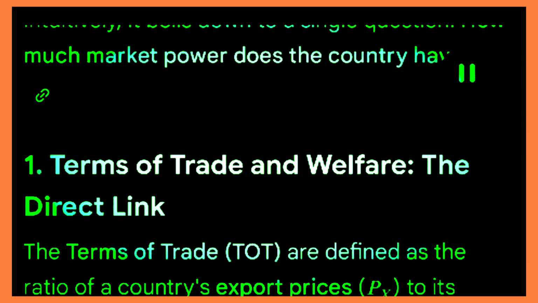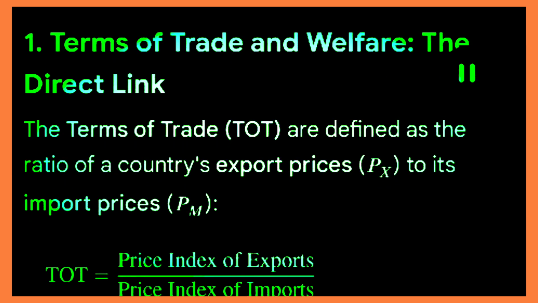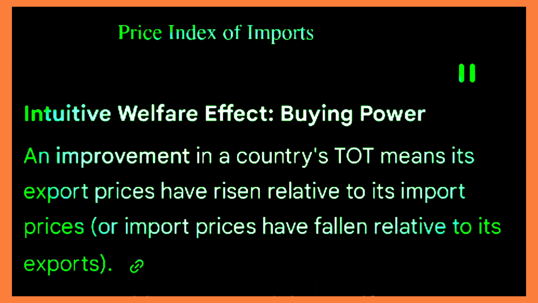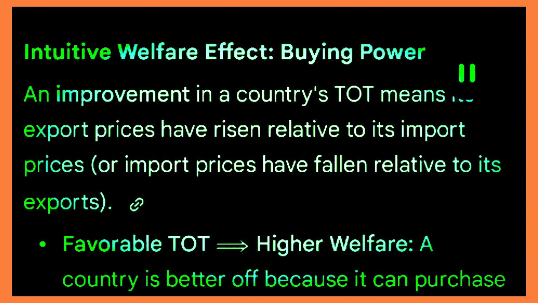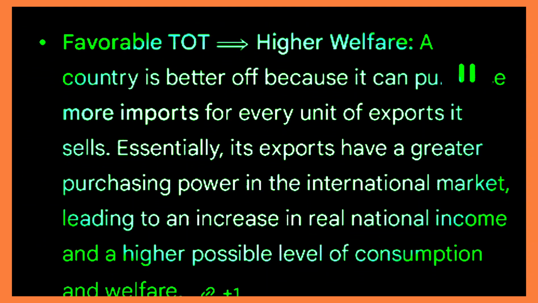The direct link. The terms of trade, ToT, are defined as the ratio of a country's export prices, PX, to its import prices, PM. Intuitive welfare effect, buying power. An improvement in a country's ToT means its export prices have risen relative to its import prices, or import prices have fallen relative to its exports. Favorable ToT implies higher welfare. A country is better off because it can purchase more imports for every unit of exports it sells.